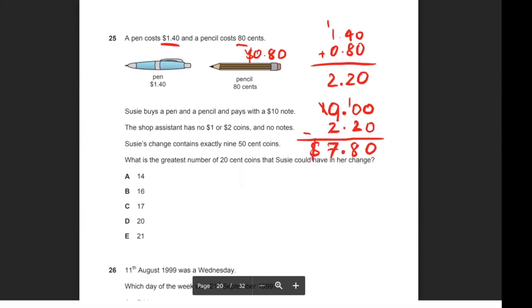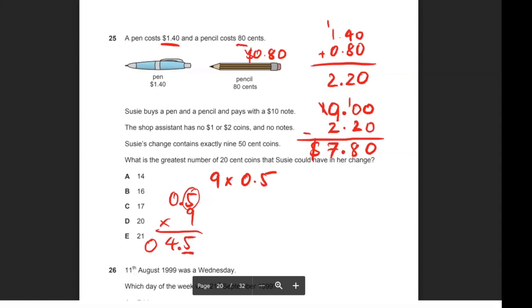Now, if she has already 9 50-cent coins, so that is 9 times 0.5. So let's do that. So 5 times 9 is 45, and then 0 times 9 is 0, so you can put a 0 there if you want. And then how many digits are after the decimal? It's just 1. So I put down the 1, the decimal with 1 number, the 5 behind it.